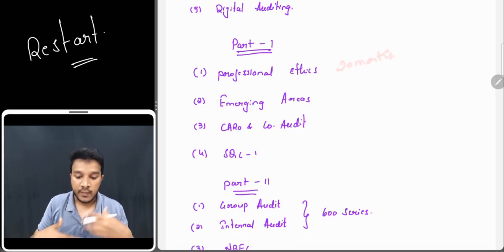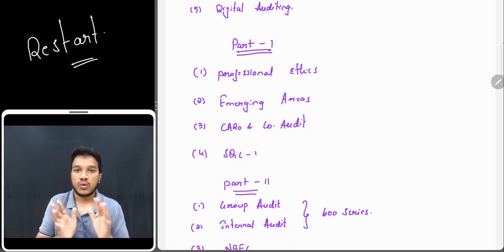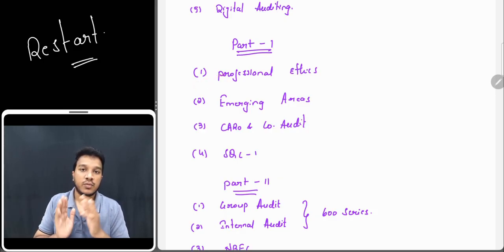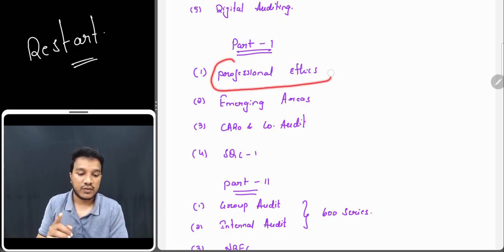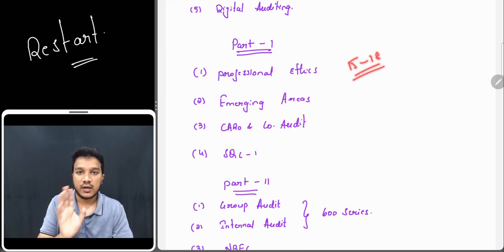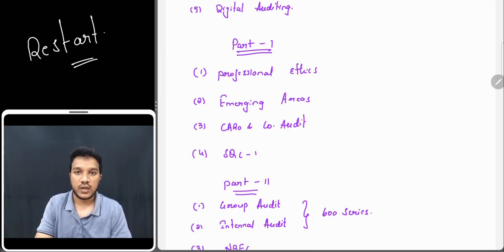You should be doing multiple revisions, at least 4 to 5 times, and practicing questions, so that you will not make mistakes in the exam hall. Everyone will think professional ethics is easy and they'll do it last. No. Every time you start a revision, you have to do professional ethics in the beginning. Finish the entire professional ethics and go on to the other chapters, because here you will be able to score at least 15 to 18, and if you write a correct answer, there are very good chances of getting full marks. So this is very scoring.